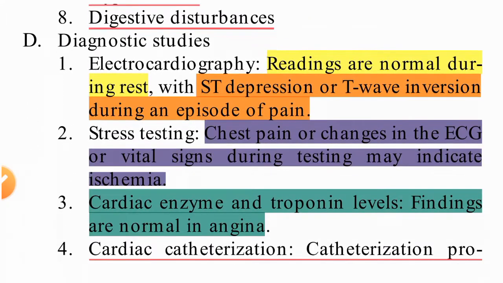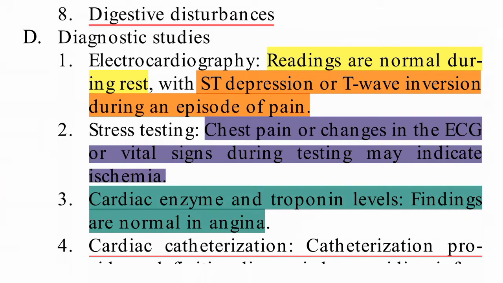So what are the diagnostic studies? On ECG, ST depression and T wave inversion will be there during episodes of pain. Stress testing: chest pain or changes in the ECG or vital signs during the test may indicate ischemia.